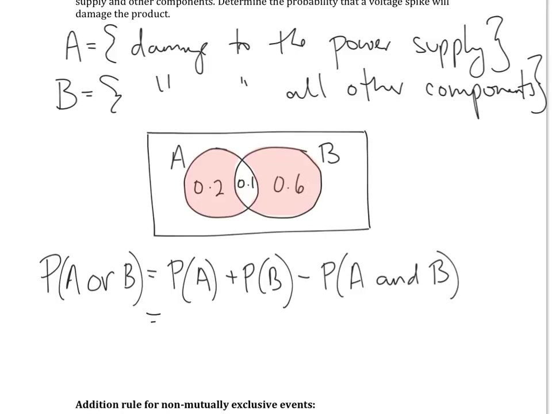This is equal to probability of A, which is 0.2, plus probability of B, which is 0.6, minus the middle section where they occur together, which is 0.1. And that gives us 0.7%.